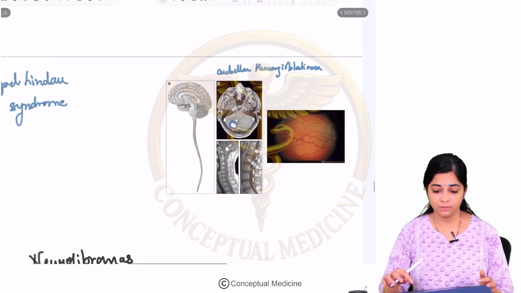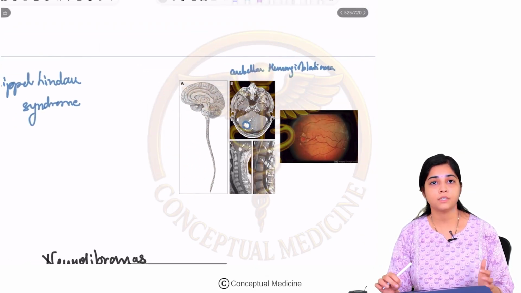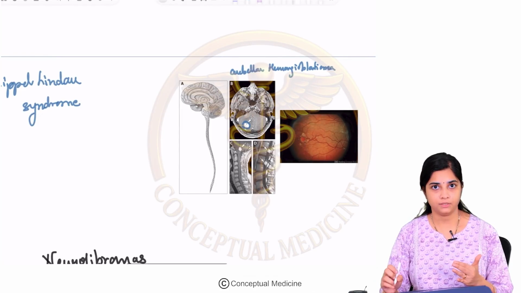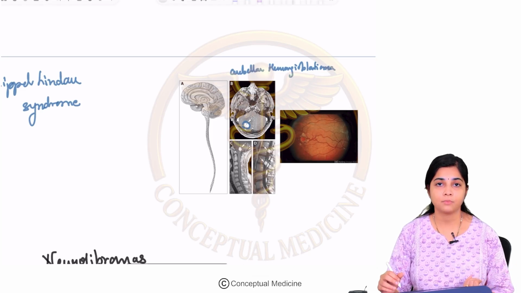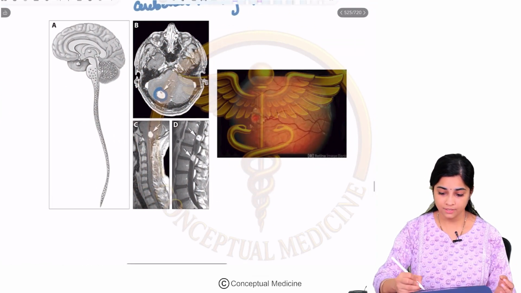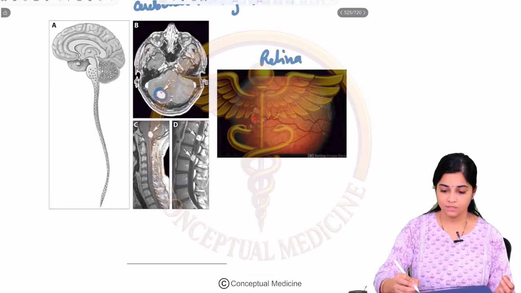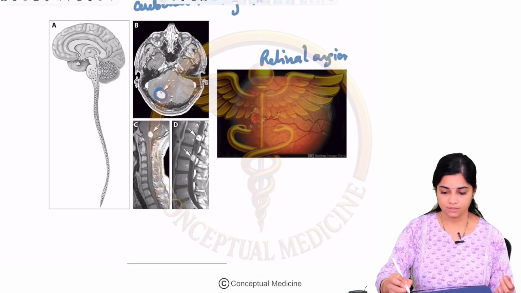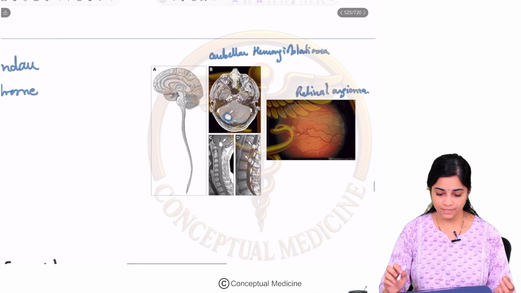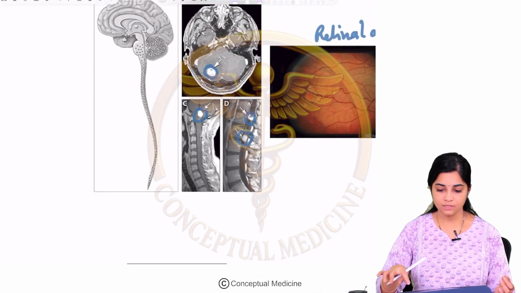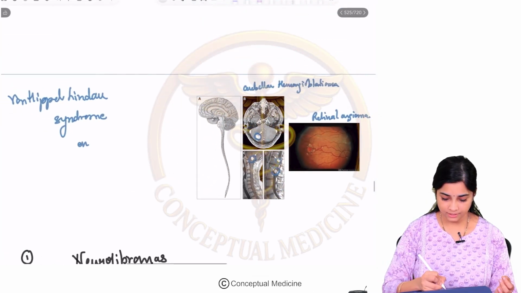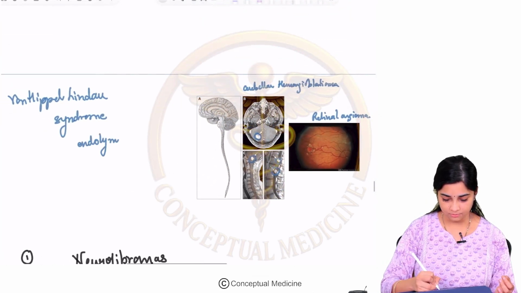Basically, the von Hippel-Lindau gene is involved in a lot of vascular properties, so it's associated with a lot of vascular tissues. That's the reason why you have hemangioblastomas, and in the eye you can have retinal angiomas. You can have tumors in the lower end of the medulla, tumors in the spinal cord as well, and endolymphatic sac tumors.